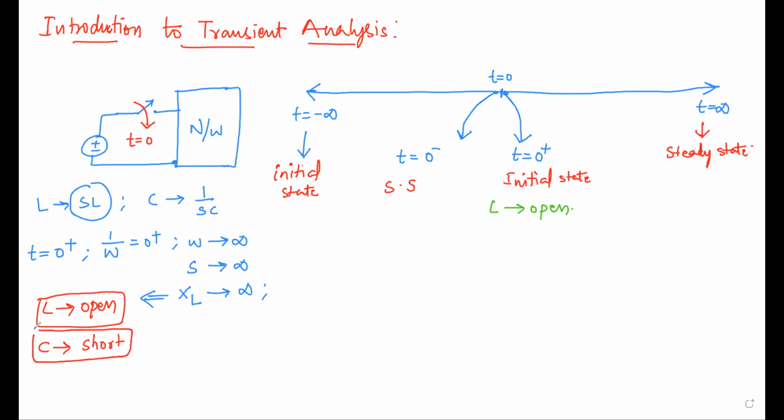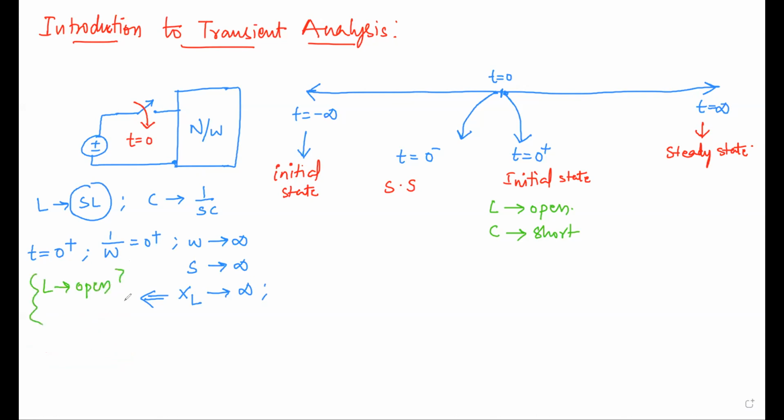So initially, how will the inductor and capacitor behave? L behaves as an open circuit and C behaves as a short circuit. So this we concluded. Now, in the same way, tell me what happens in the steady state, that is, t is equal to infinity. Here we understood that at t is equal to 0 plus, L is treated as open, and C is treated as a short.